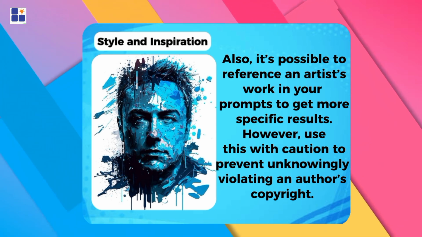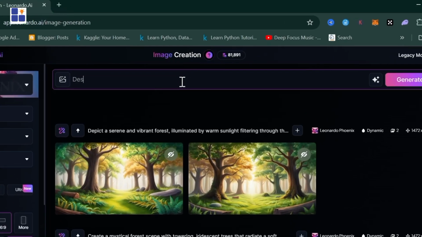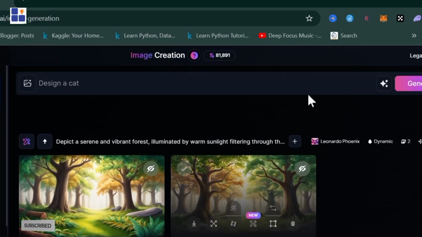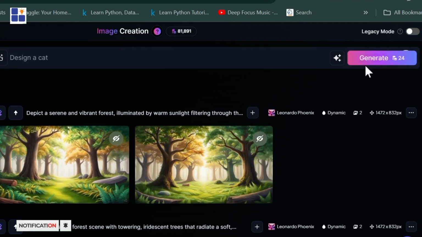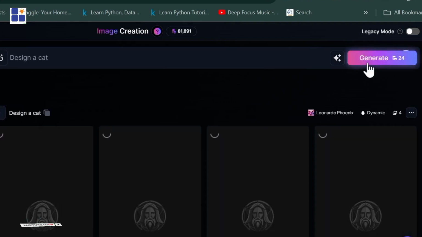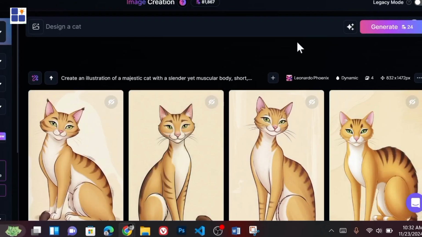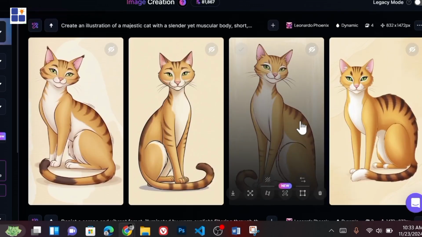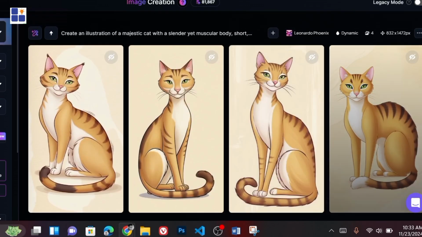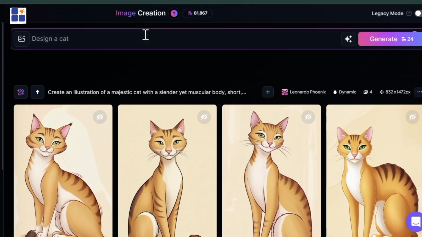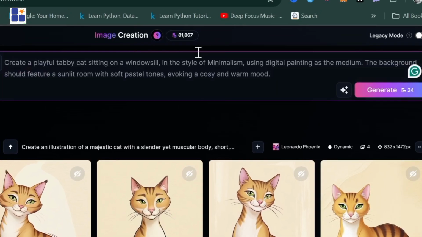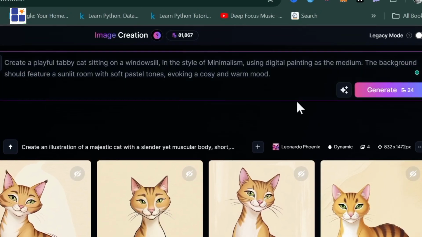Let's see a demo. We'll start with a simple prompt. Design a cat. Notice how the outputs are random. Now let's refine it. Create a playful tabby cat sitting on a windowsill, in the style of minimalism, using digital painting as the medium. The background should feature a sunlit room with soft pastel tones, evoking a cozy and warm mood.